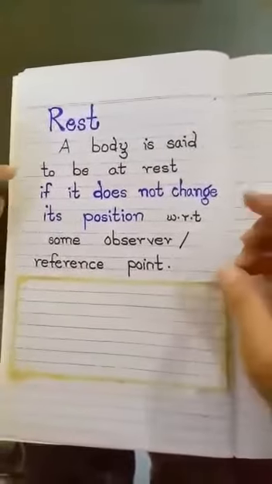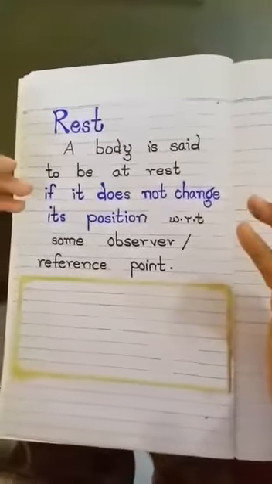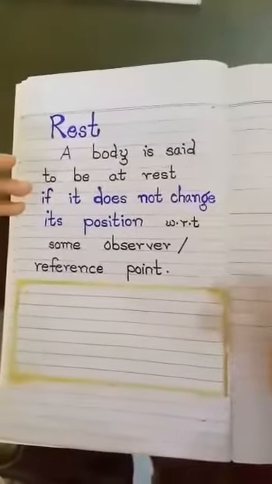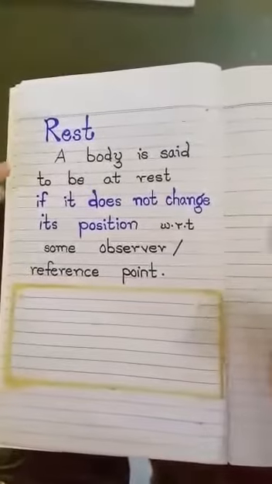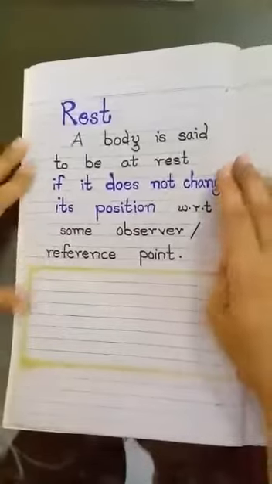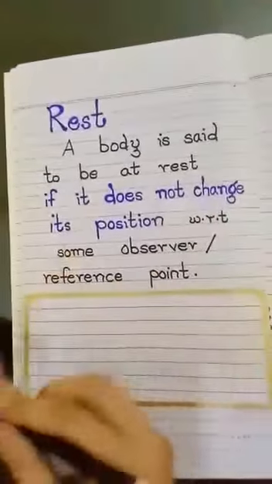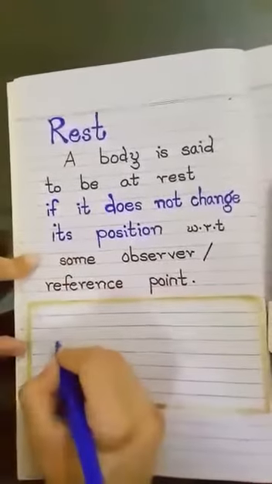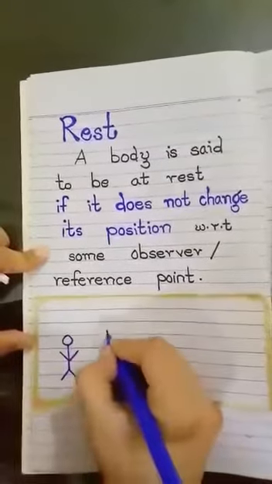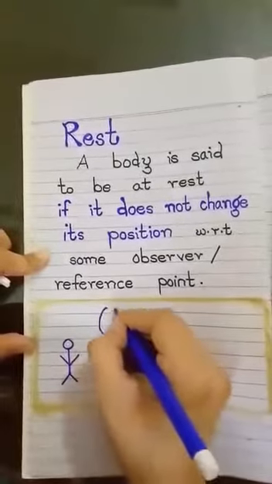Okay? For example, if you are sitting in a class and you are observing the state of rest of a table, so you are the observer who is observing the rest state of the table. Here I explain the concept of rest to you with the help of an example. Suppose a person is standing at the bus stop.